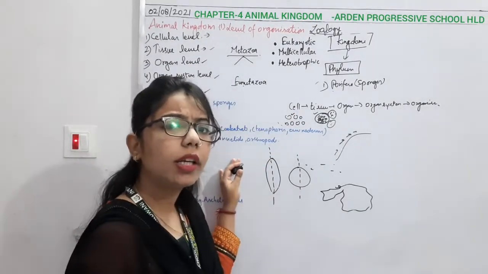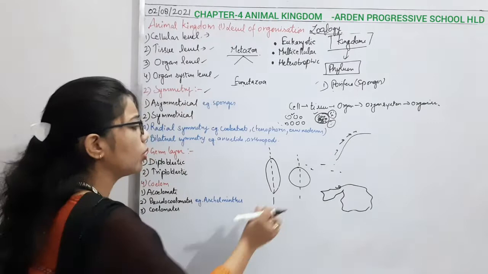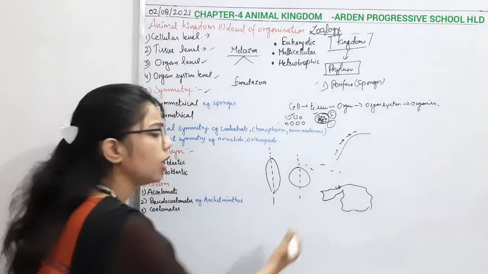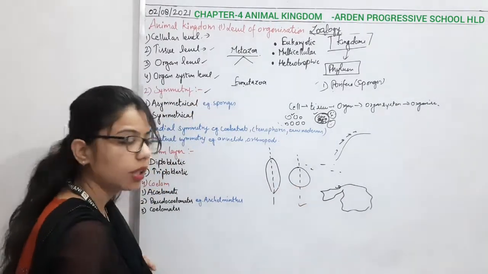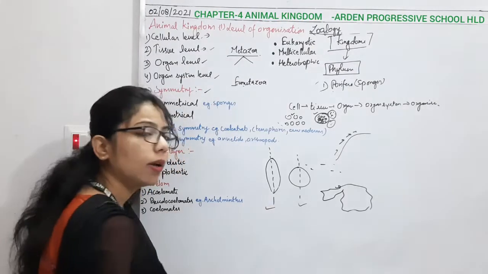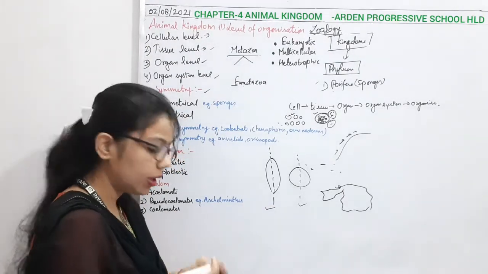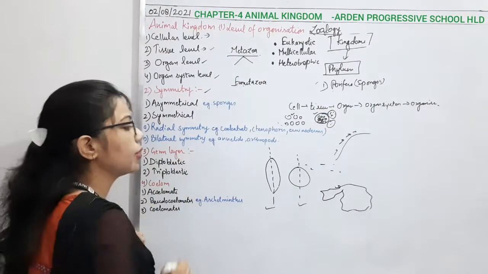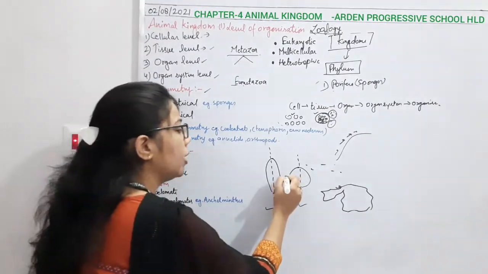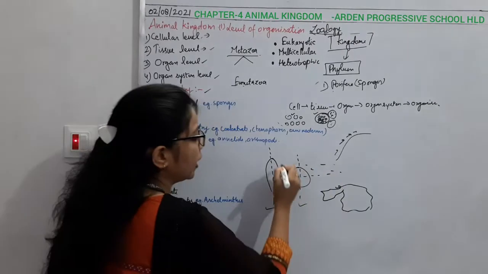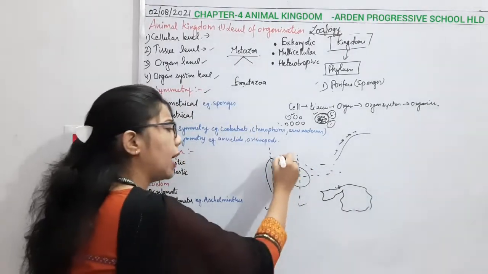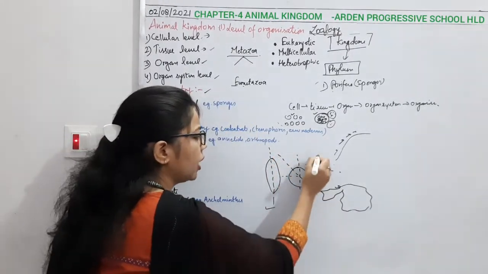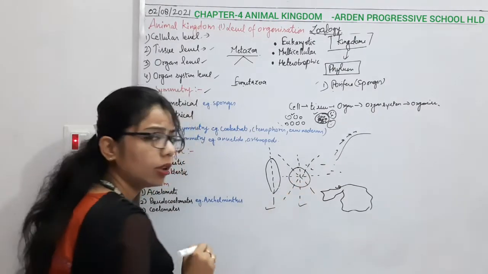Radial means what? If I talk about this structure, it is radial symmetry, and this structure is bilateral symmetry. Now what is the difference here? In radial symmetry, if you cut the body from any plane, whether vertical or horizontal, it will be divided into two equal parts.